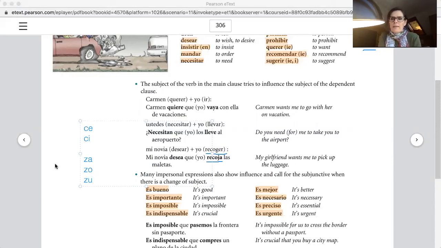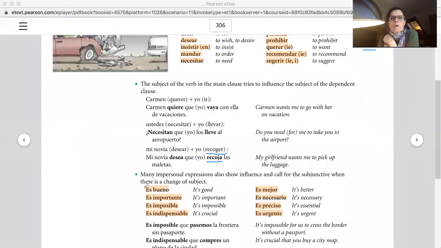But in Latin America they say se, si, sa, so, su. Okay, so I'm just trying to figure out how to go back to the drawing.